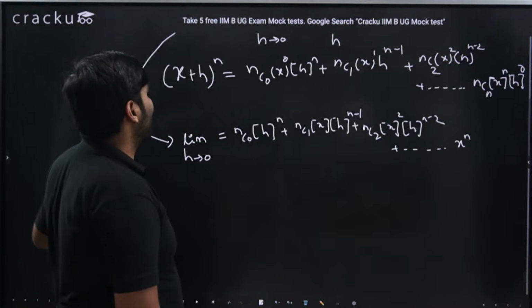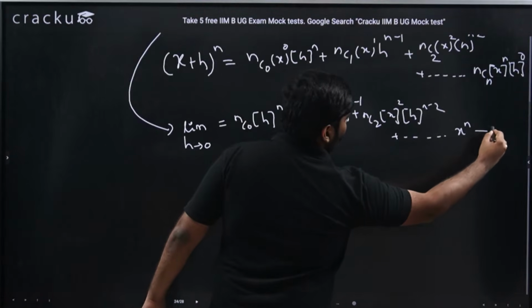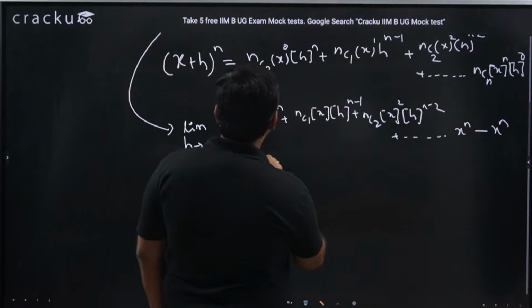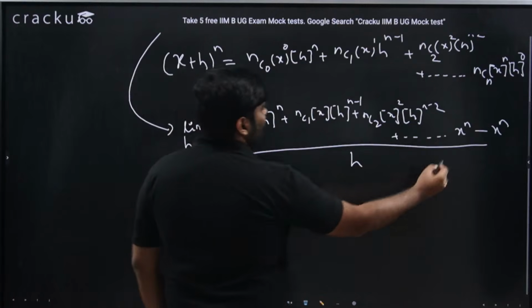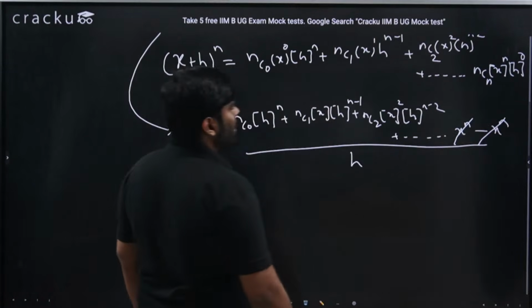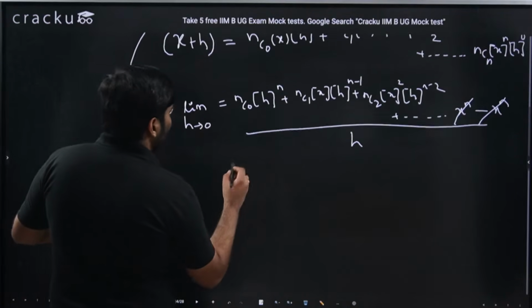But we want x plus h whole power n minus x power n, so I would write minus x power n, divided by h. So this last term x power n and minus x power n will cancel away.